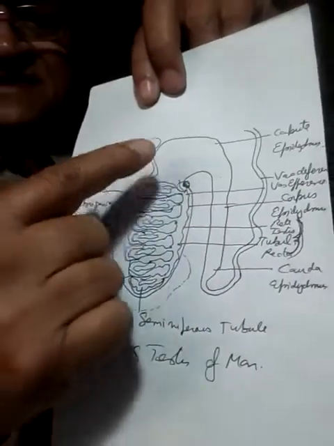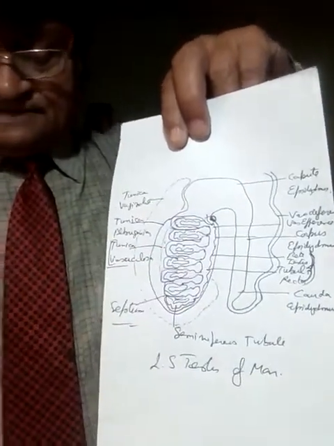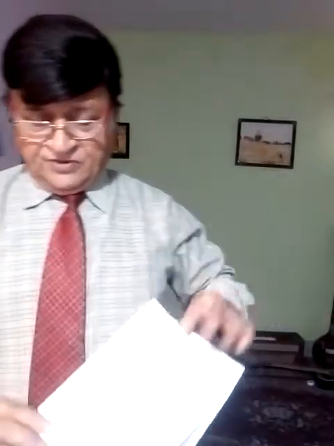Then after the seminiferous tubules, there is the epididymis. The epididymis has three parts: caput, corpus, cauda. This is the epididymis. I have made the diagrams for you. This is the testes. This is the epididymis, caput, corpus, and cauda. Cauda means caudal area. Yes, caput epididymis, corpus epididymis, and cauda epididymis. Three parts.